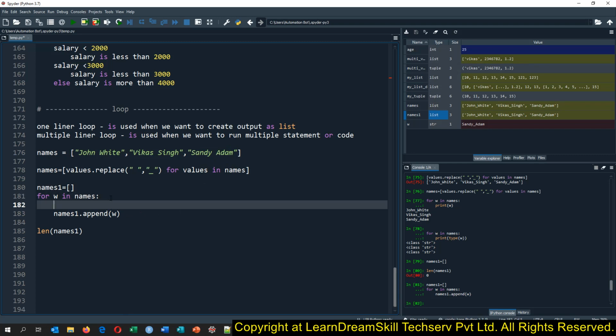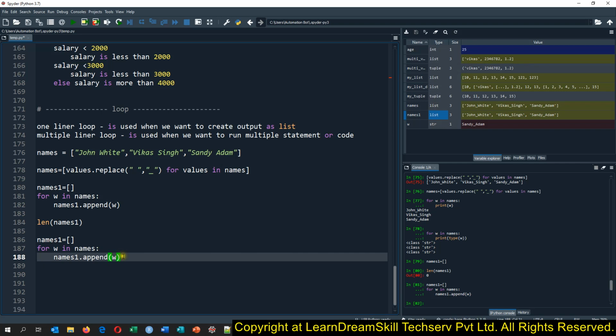So I will write code here and say if W is equal to Sandy underscore Adam, then I do not want to append this. This way we can write the if condition here.